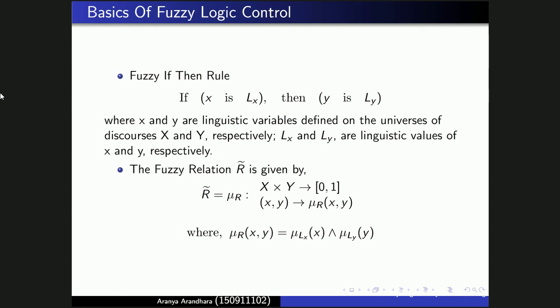The meaning of the fuzzy if-then rule is given by a fuzzy relation R-tilde defined by the function we see on screen, which is basically if we find the Cartesian product of x and y, it gives us a value which is the minimum of the individual membership values.